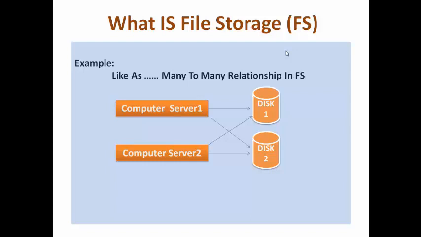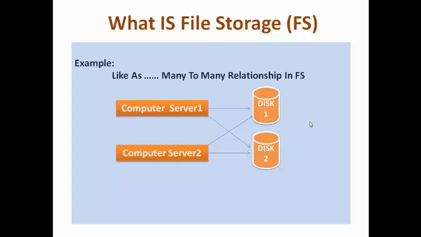File storage is like a many-to-many relationship. For example, you have computer server 1 and computer server 2. Server 1 sends data to disk 1 and at the same time also sends data to disk 2. Server 2 sends data to disk 2 and at the same time also sends data to disk 1. It's like you sending data to your colleague and your colleague sending data to you, and the colleague also sends data to others. That many-to-many relationship is called file storage.